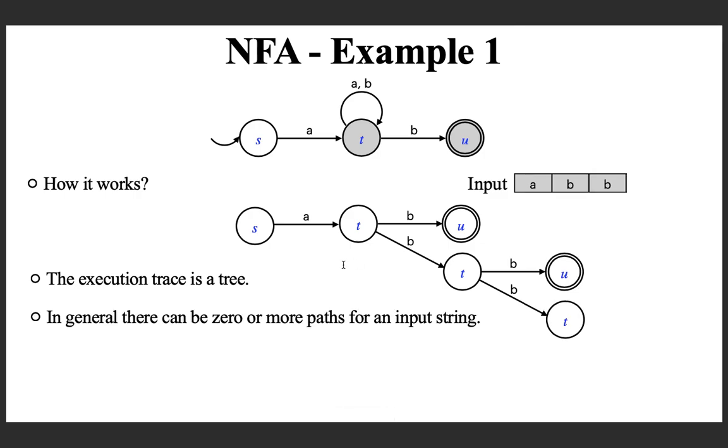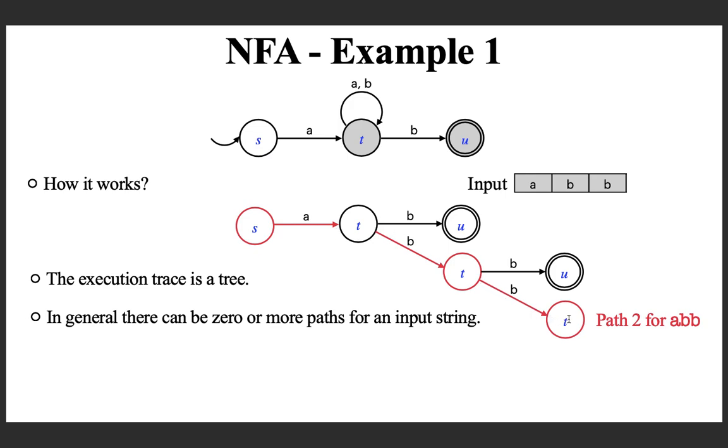In general, there can be 0 or more paths for an input string. Here the input string is ABB, and in this particular example 2 paths are there. Which are the 2 paths? This is one path, path 1, ABB. Another path is this one, ABB. Note that like this it cannot move further, so there is no path which you can traverse for the entire string. This path ends over here. So, note that now there are 2 paths, path 1 is this and path 2 is this.